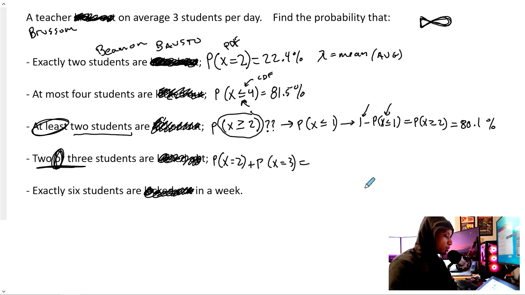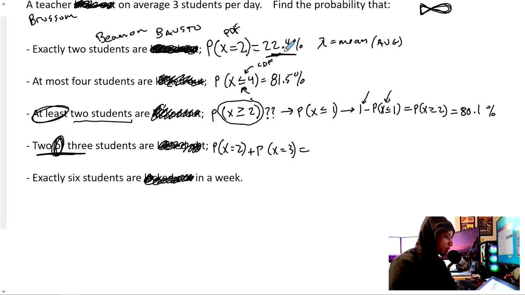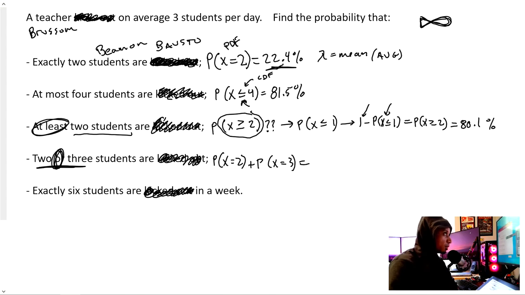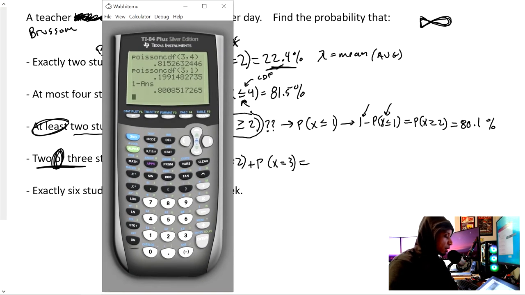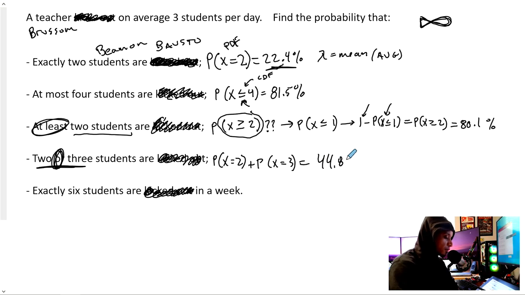Do that in the calculator. Well, the first one already has 22.4%. We got that right here. Let's do 3. But I'll do them both just as a reminder, demonstration. PDF. So 3 is the average. X value we're looking for is, first was 2, exactly 2. Then we can go up here and say, okay, what about exactly 3? And we just add those two. So this plus this, and we get 44.8%.